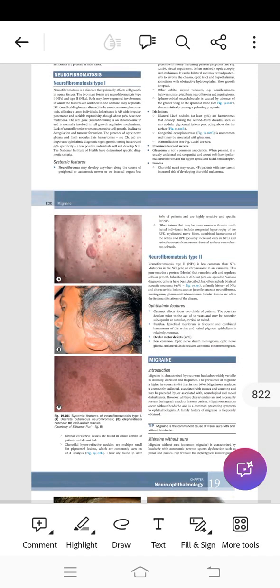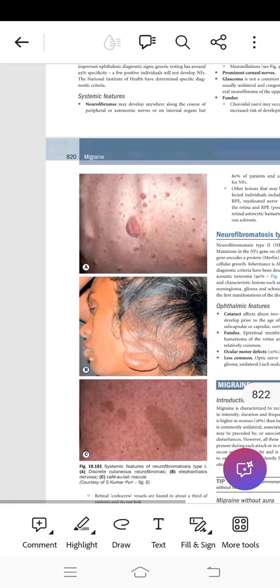Neurofibromatosis mainly is a disorder that primarily affects the cell growth in neural tissues. This is a very important point. Cell growth in the neural tissues.